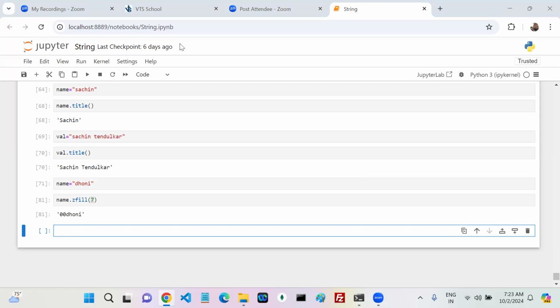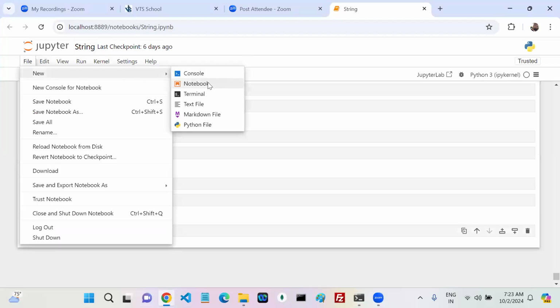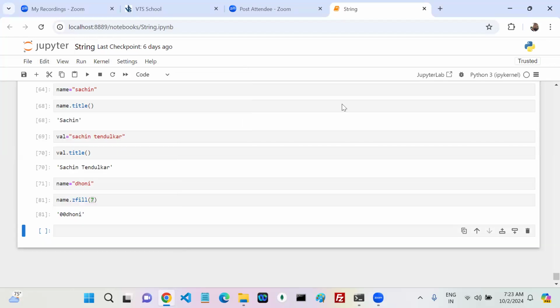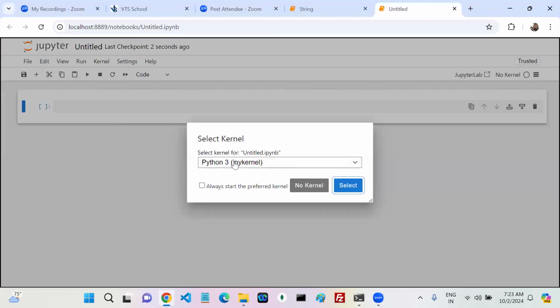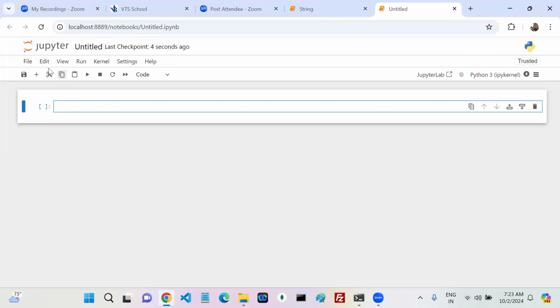Okay, then. The next type, this is one type, string. Another one is range. Already we discussed something about the range, right? Okay, let's go with the new notebook. You can select that kernel, untitled range.